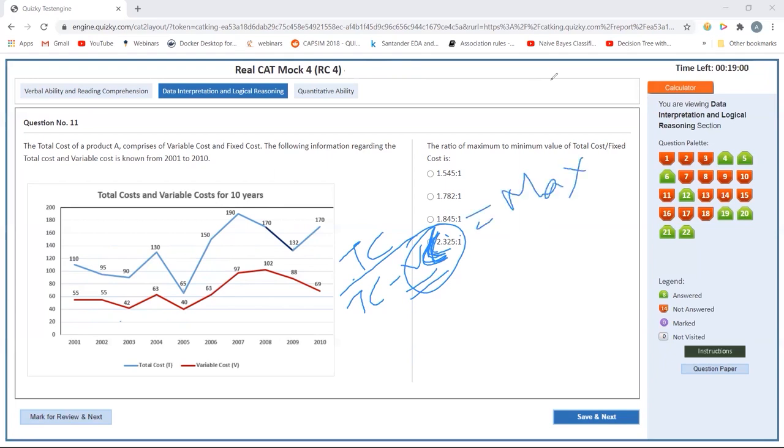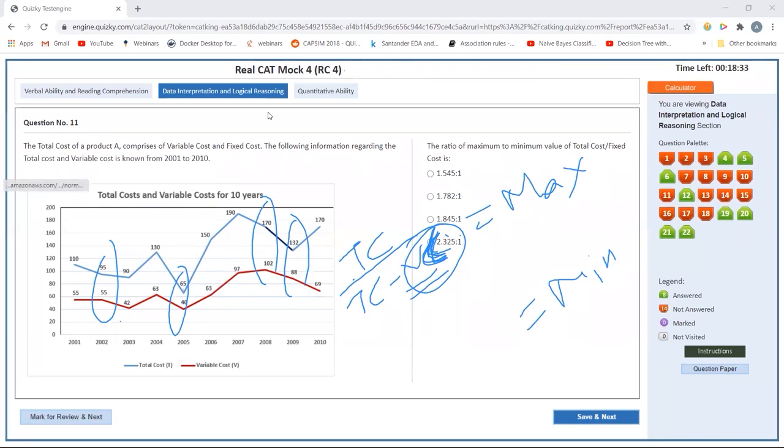And for the minimum, the variable cost curve and the total cost curve have to be as far as possible. So for maximum I'll analyze 2002 probably, 2005 probably, 2008 and 2009. So let's calculate for this. I'll use a calculator.